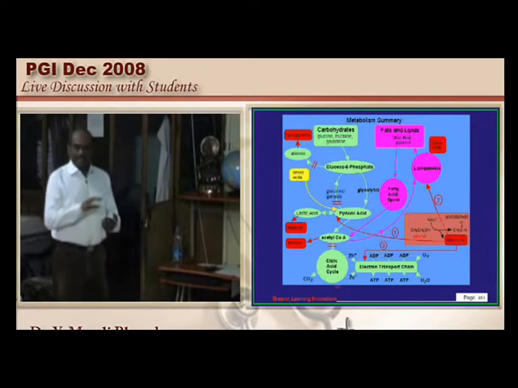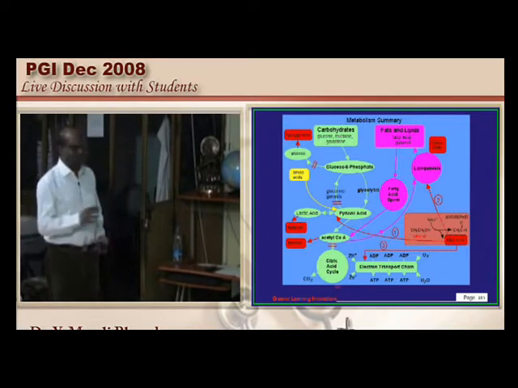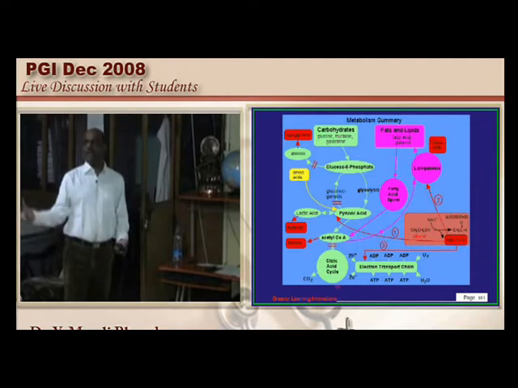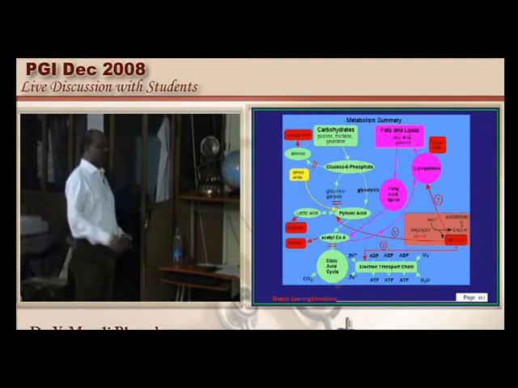Similarly, this excess NADH will also promote glycerol synthesis, and it will promote the fatty acids to bind with the glycerol and triglyceride formation to occur, and excess triglycerides will do all the damaging effects.